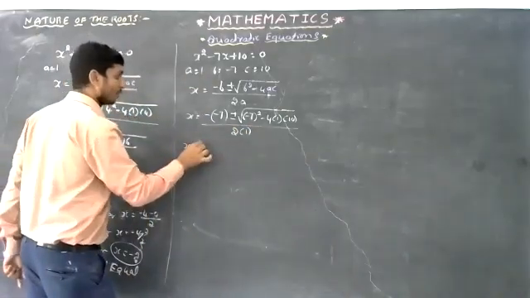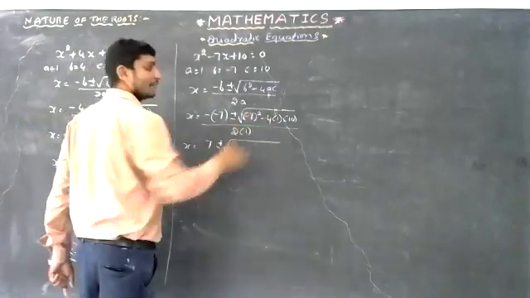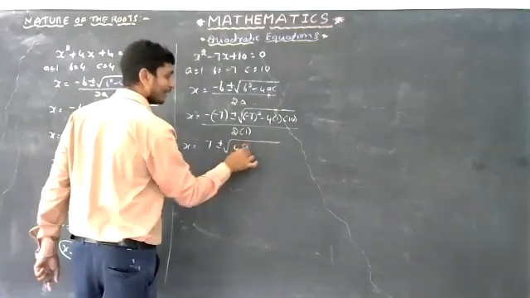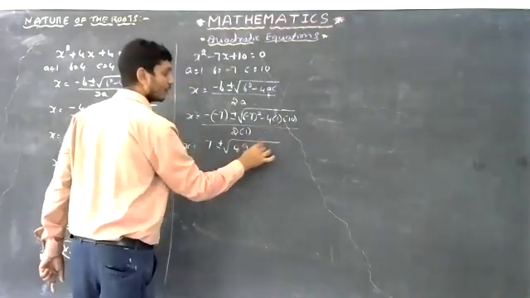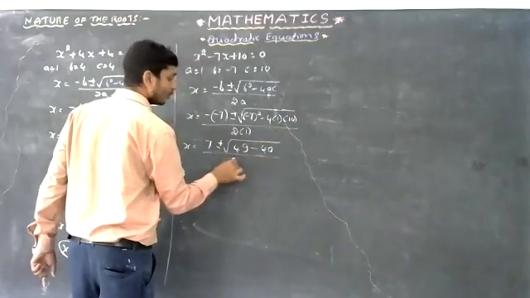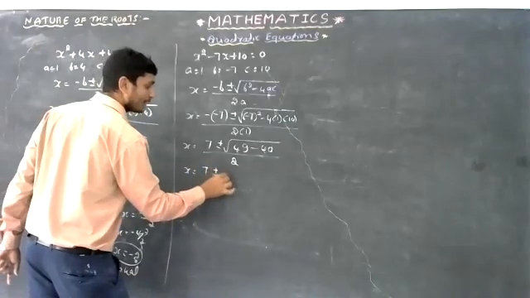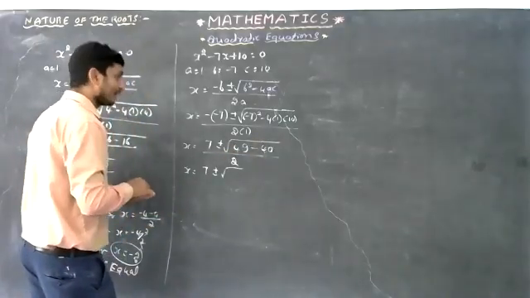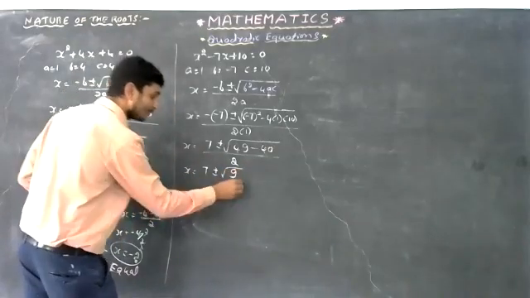That is x is equal to minus of minus 7, that is plus 7, plus or minus square root of minus 7 whole square, which is minus 7 into minus 7, it becomes plus 49. Minus into plus is minus, 4 ones are 4, 4 tens are 40, whole divided by 2 ones are 2. So x is equal to 7 plus or minus square root of 49 minus 40. What is 49 minus 40? Yes, it is 9, whole divided by 2.